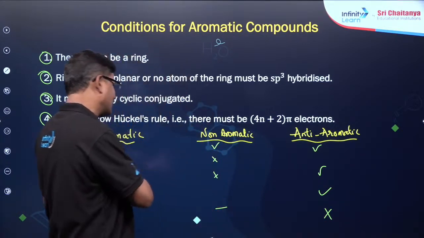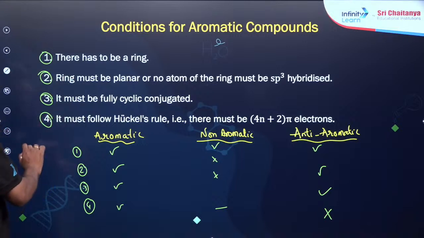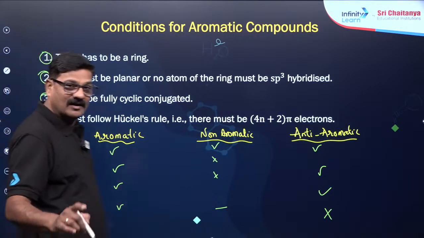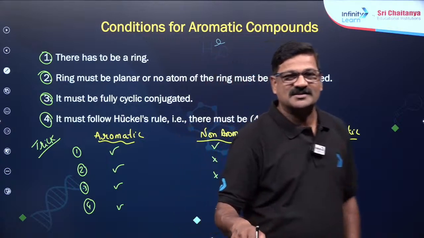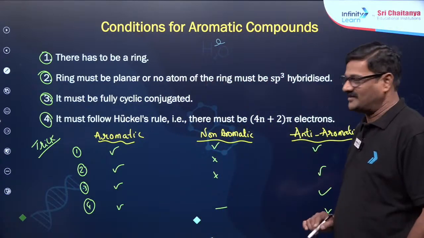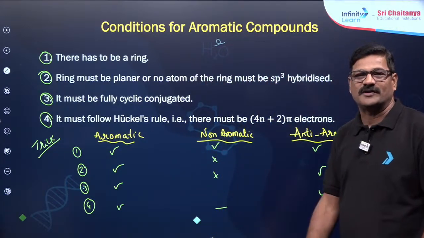So these are the basic criteria, a trick to say the compound is aromatic, non-aromatic or anti-aromatic. So these are the 3 different points we can say.